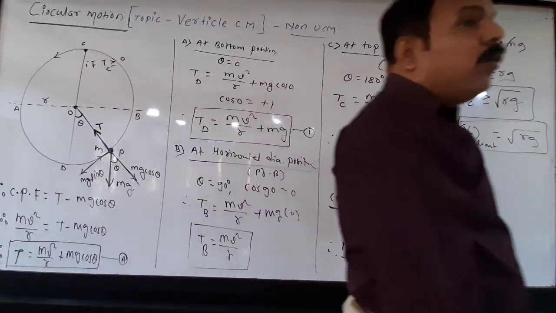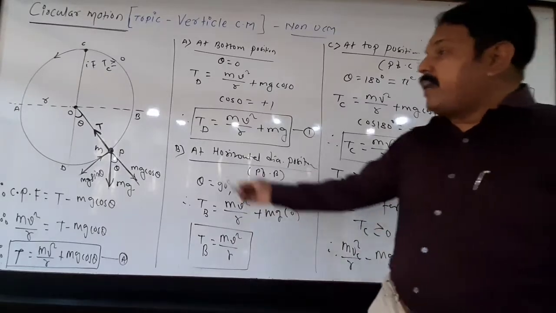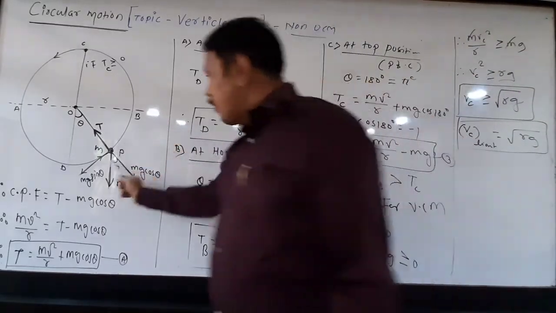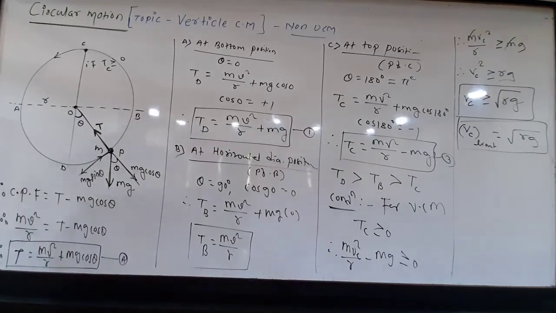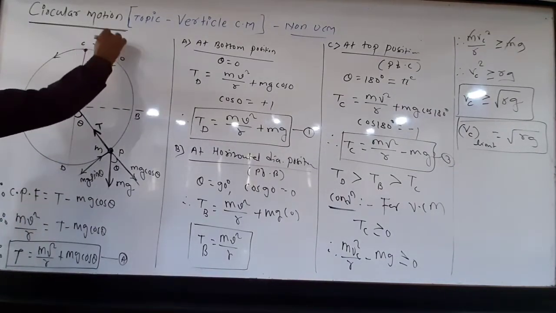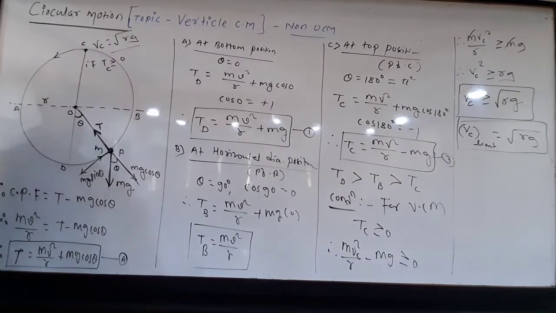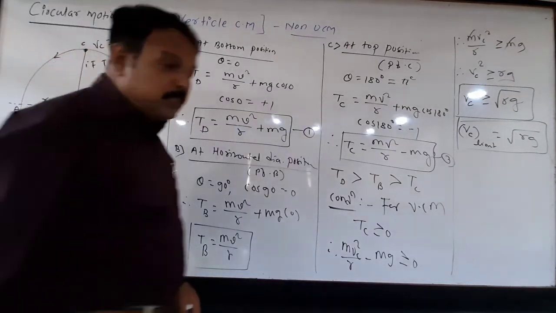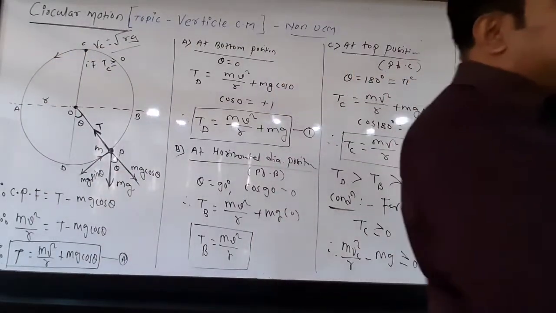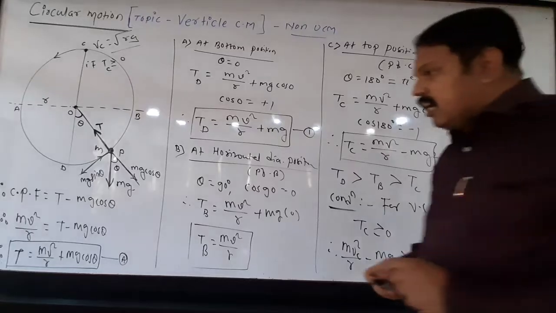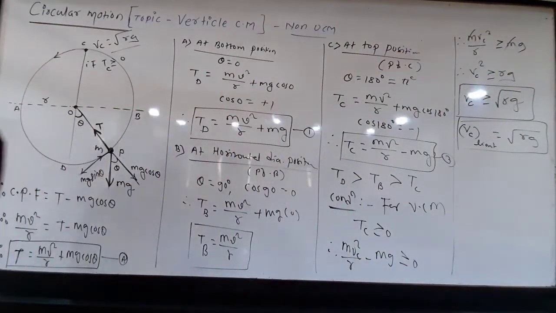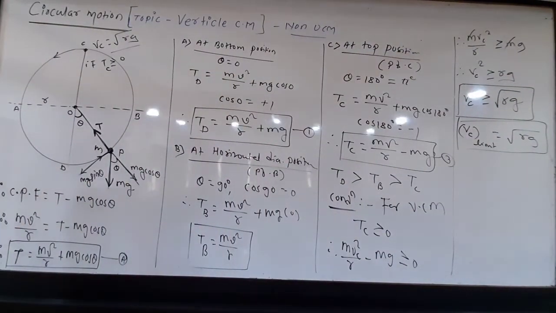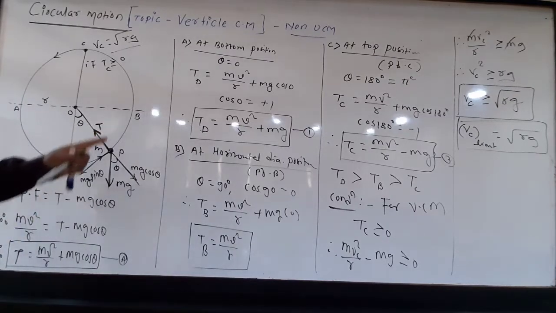Now similarly, we have to find what should be the limiting speed at horizontal diameter position and at the bottom position. Here, Vc is equal to under root Rg. That is the speed limit. Speed should not be less than under root Rg. Have you got it? Now these three important formulas are there.